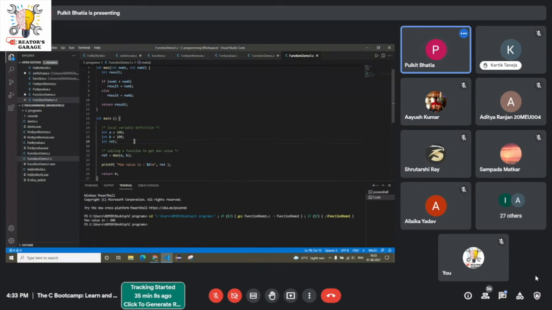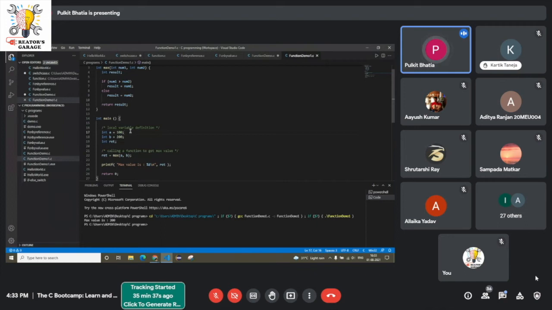See, in case of 100 and 200, we obviously know 200 is the largest. Now I'm explaining it once again. When I run the code, the compiler comes to the main function. Remember this, whenever you run a C program, the compiler always checks out the main function. This is by default, that compiler always comes to the main function first. So first it will come to the main function.